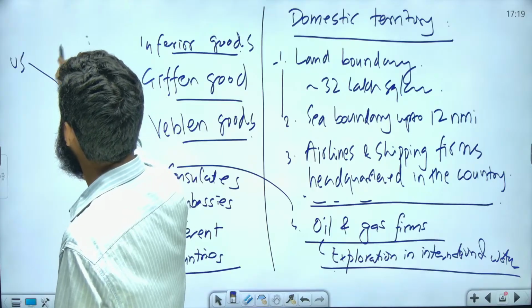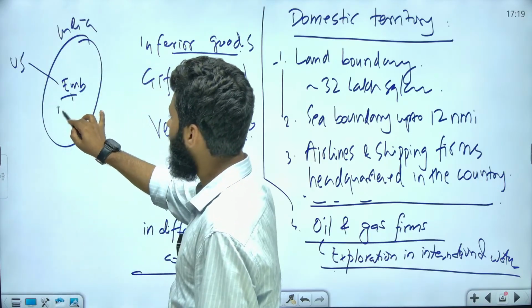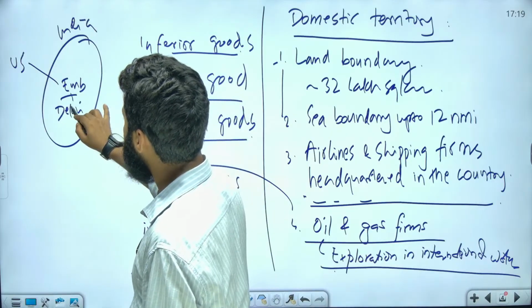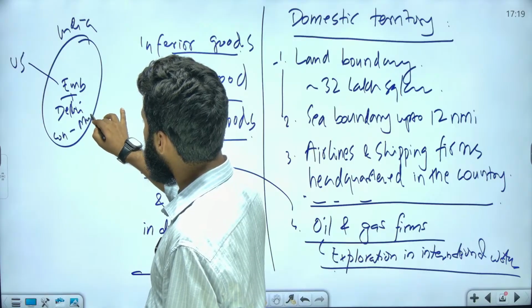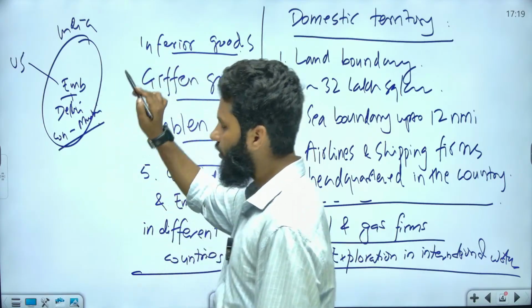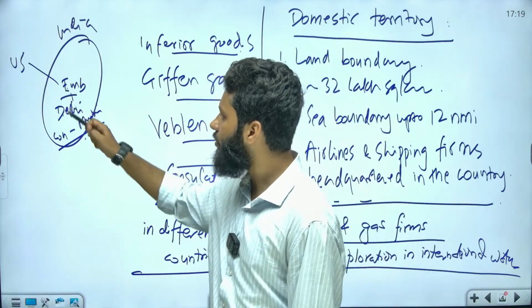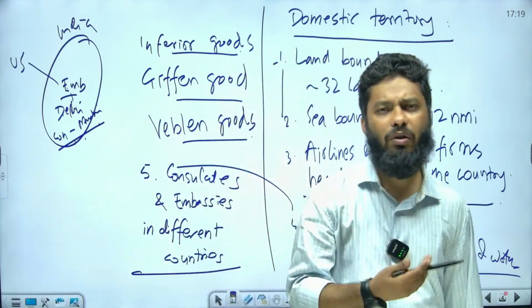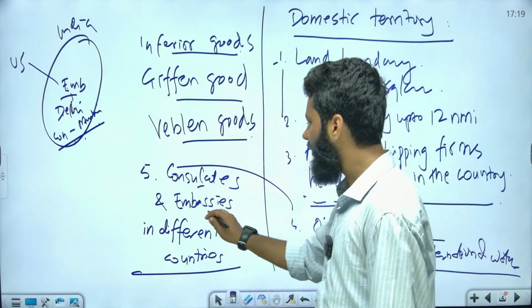If we talk about India, suppose this is India. So the US has its embassy in New Delhi, and it has consulates in Mumbai, and maybe other parts can also be there. So consulates in Mumbai, why? Because the embassy is in Delhi, so the branch of the embassy is known as what? Consulates, right? So this is related to consulates and embassies in different countries.